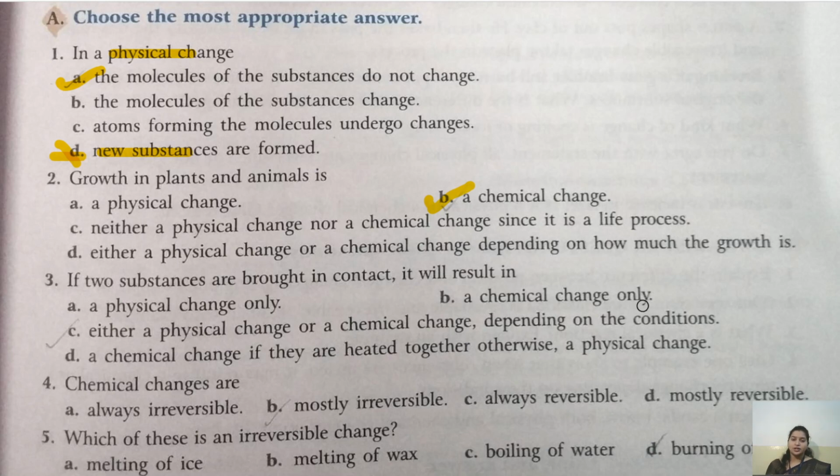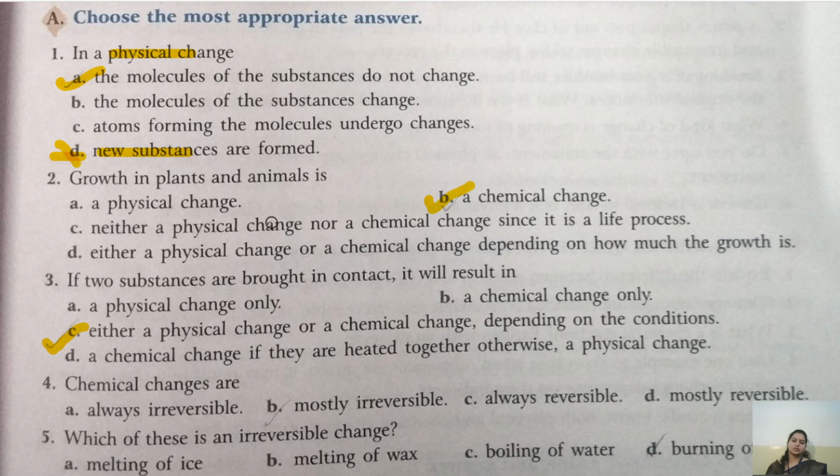क्यों नहीं होता है? क्योंकि when we are mixing the salt and water, there is no change in the molecule. तो सिर्फ chemical change भी नहीं हो सकता. तो what is the correct answer? Correct answer is C. Either a physical change or a chemical change depending on the condition. कैसी condition है उसके ऊपर depend करता है कि वो chemical change है कि वो physical change है.